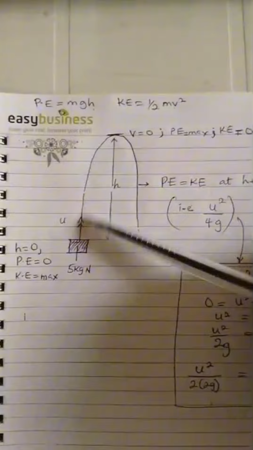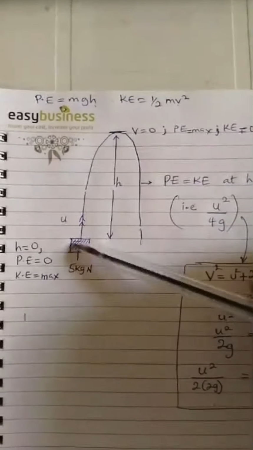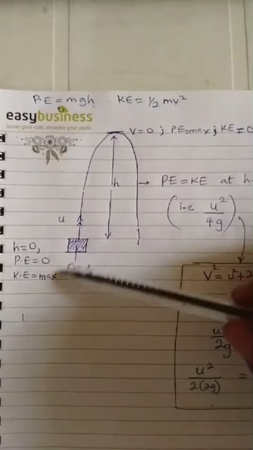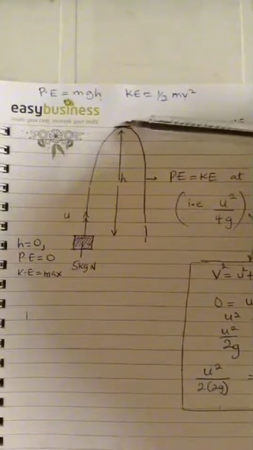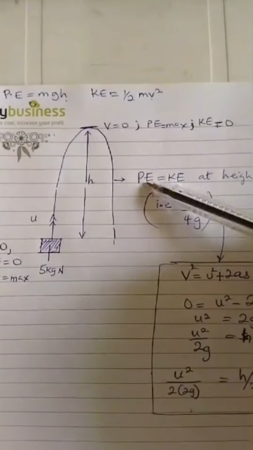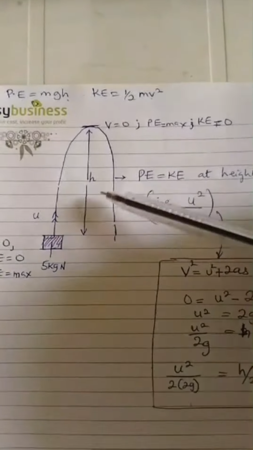So we can assume that all things being equal, if we have the maximum kinetic energy at this point and the minimum kinetic energy at the top here, then halfway we'll have to agree that the potential energy must be equal to the kinetic energy at halfway of the journey, when the height, total height h, is half.